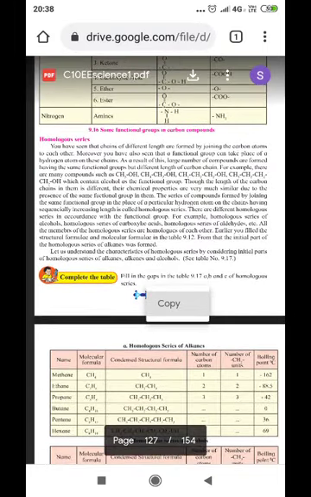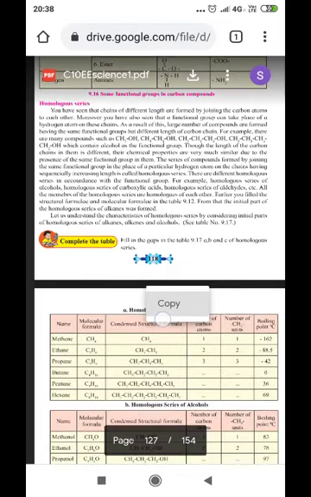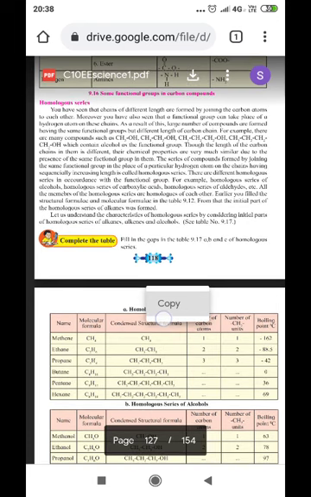Homologous series. You have seen that chains of different lengths are formed by joining carbon atoms to each other. Moreover, you have seen that a functional group can take the place of a hydrogen atom of these chains. As a result of this, a large number of compounds are formed having the same functional groups but different lengths of